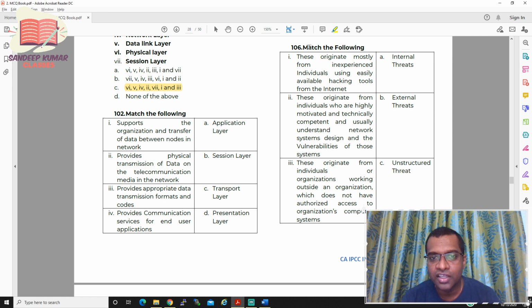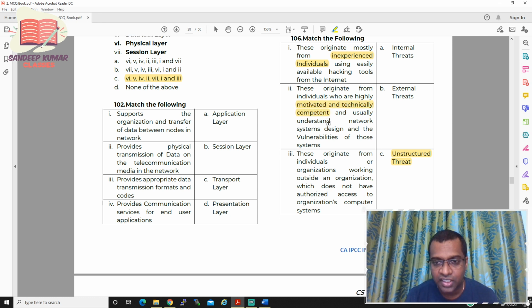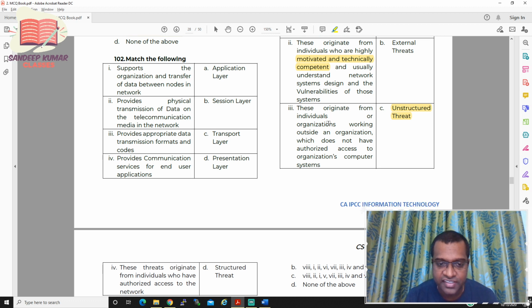For example, in 106, these originate mostly from inexperienced individuals. Whenever it is an inexperienced individual, it should be an unstructured threat. Inexperienced individual always should be an unstructured threat. Now, motivated and highly technically competent, then it should be a structured threat. So let us see the options.